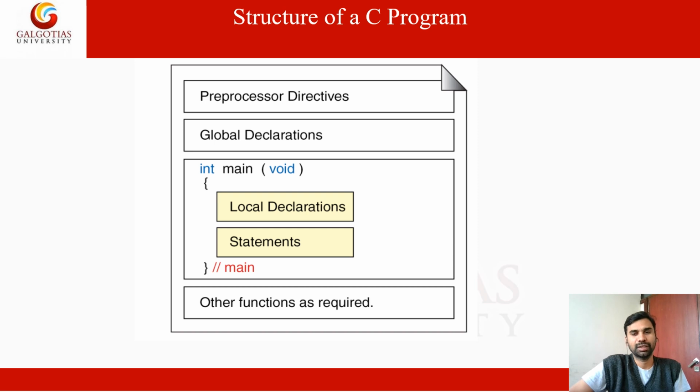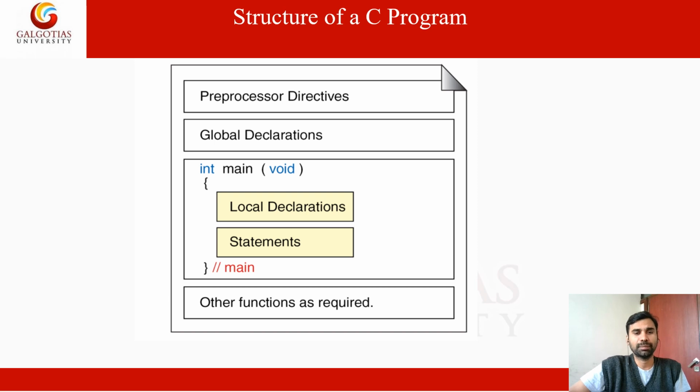Main defines the main function. And what is the argument type? Void means there is no argument. Whatever variable you declare inside the main function is called a local variable declaration.